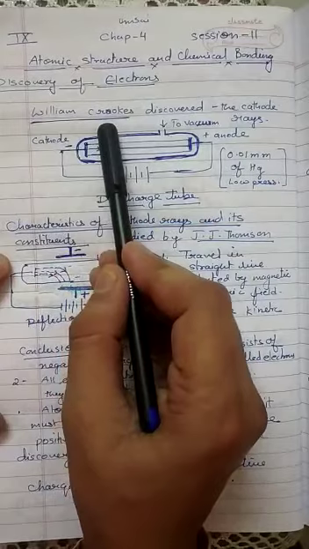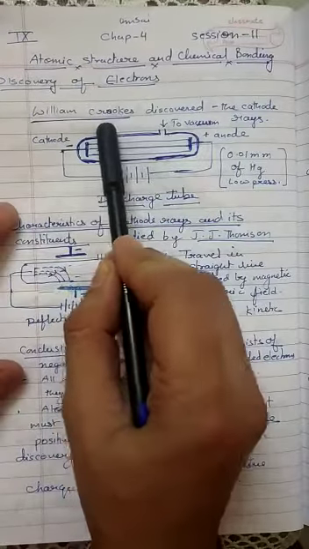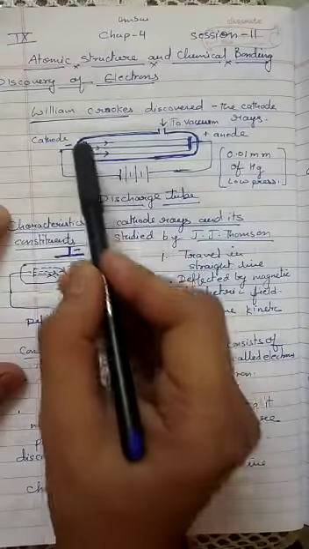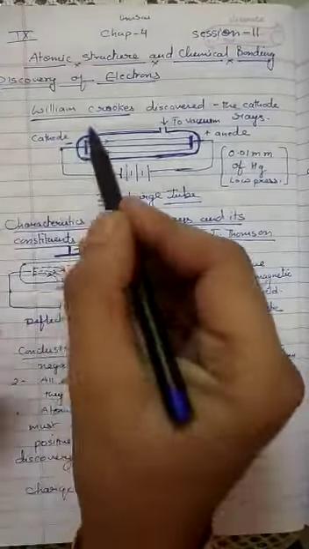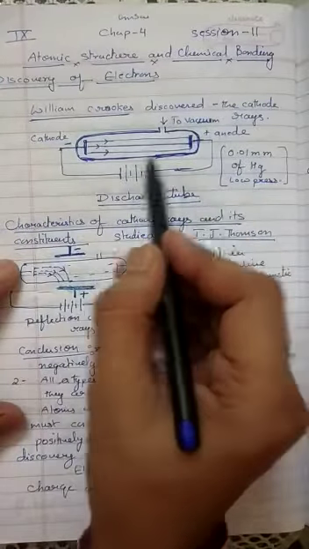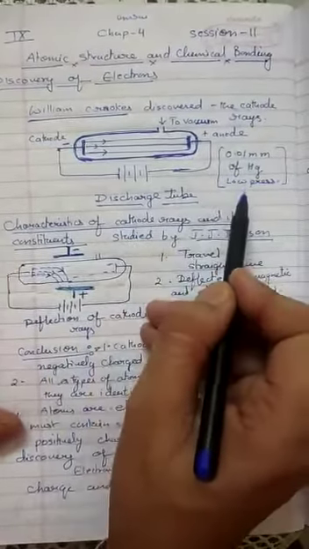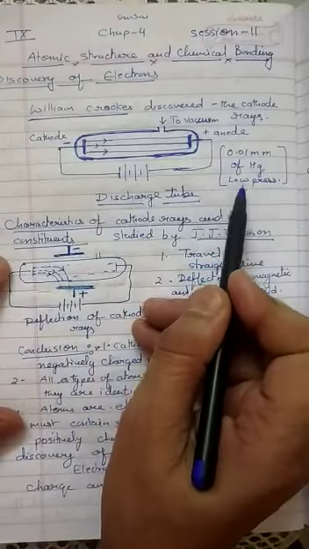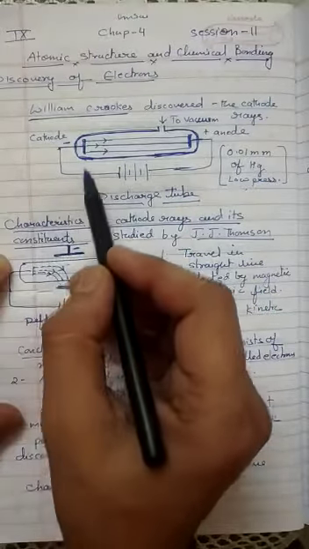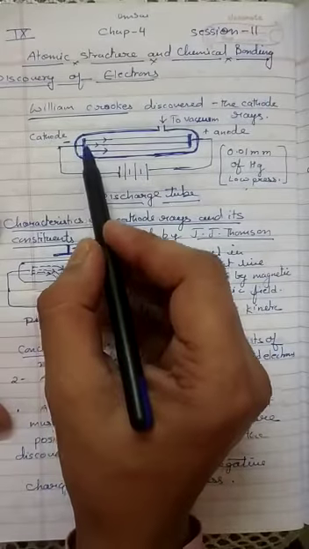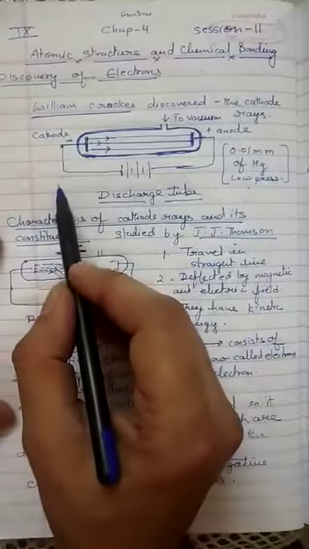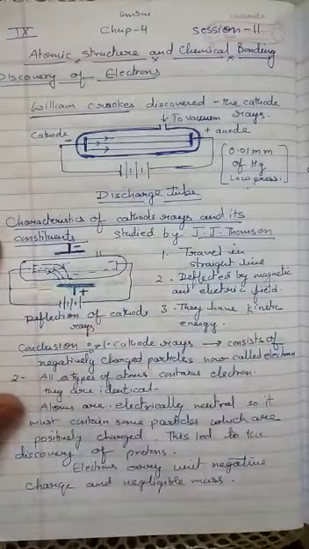Now, William Crookes was one physicist. He discovered the cathode rays. What he did, he took a discharge tube. It is a glass tube and it has two electrodes at two ends. The negative one is called cathode and the positive one is called anode. And he, at a very low pressure, 0.01 millimeter of mercury, passed electric discharge across these two electrodes. And he saw blue rays were emitted from the negative plate, that is cathode. These rays are called cathode rays.